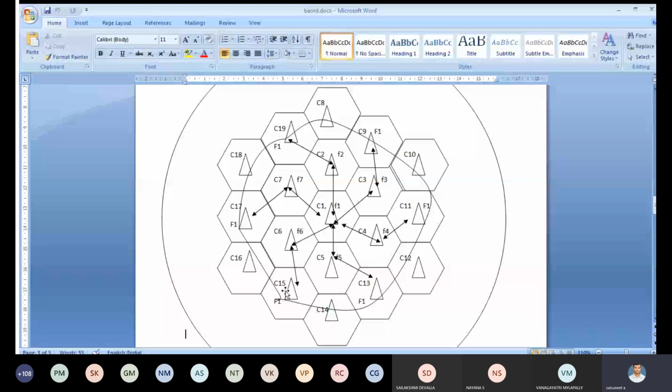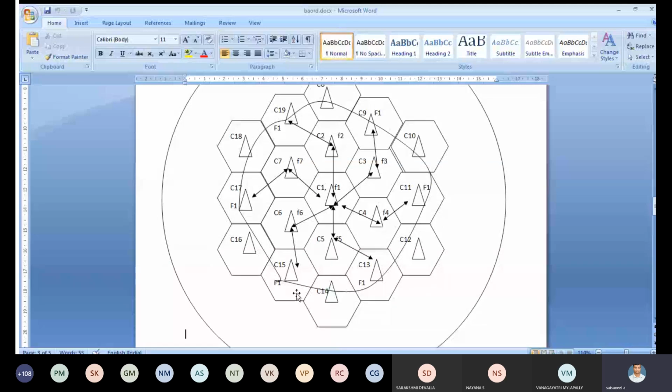Here, K is the cluster size. What is meant by K1? K1 is the first tier. What is meant by K2? The second tier. The first tier means the cells around the center cell where we use the same frequency. What is frequency reuse distance? Frequency reuse distance is nothing but the distance between two co-channels, that is, the distance between areas using the same frequency. How do we overcome this co-channel interference? By using the co-channel interference reduction factor.